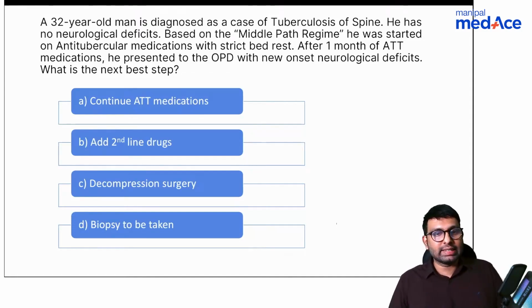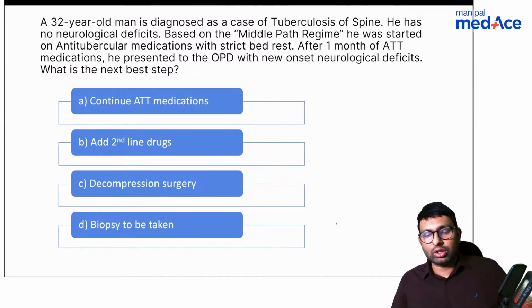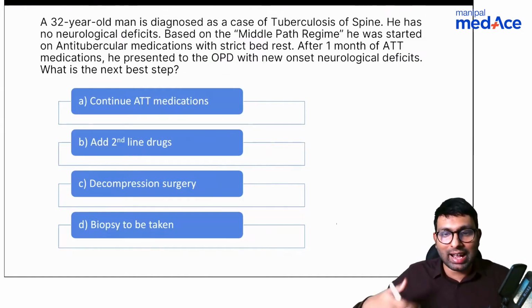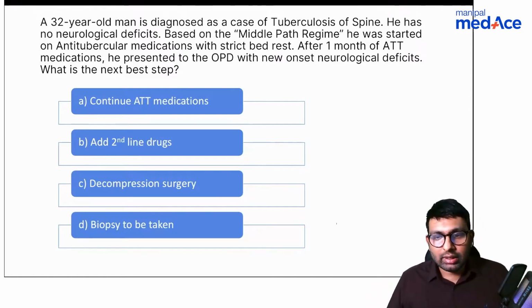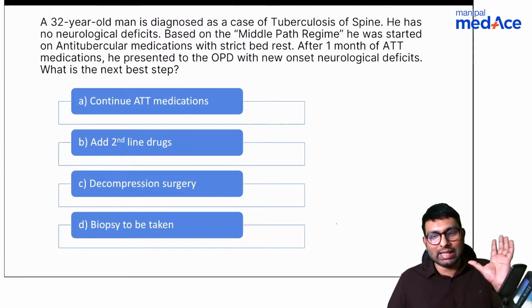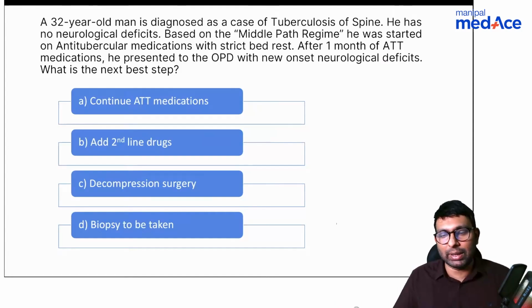Shabir and Dr. Jain say it is C, decompression surgery. Shabir and Dr. Jain, I want to know from you, when would you consider it? Imagine this patient has no neurological deficits. What other indications would you consider for the answer being decompression surgery? Stardust says it's A, continue ATT medications. We'll see what is the right answer later. But Shabir and Dr. Jain, I have this question for you. Imagine the same patient comes with no neurological deficits, but he has something else. What something else will again compel you to go for surgery? What I'm asking you is the indications of surgery in middle path regime.